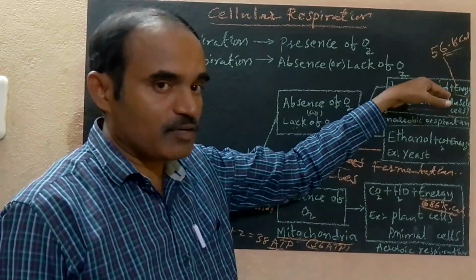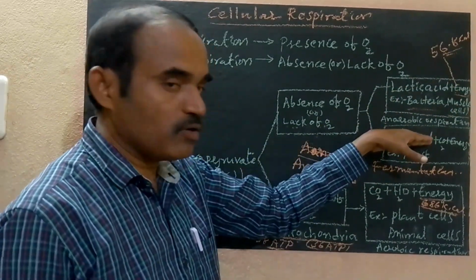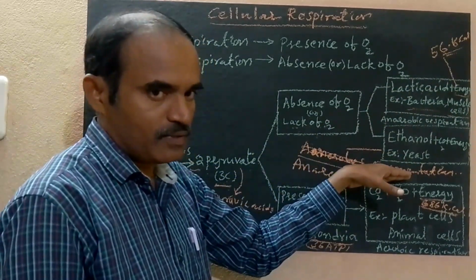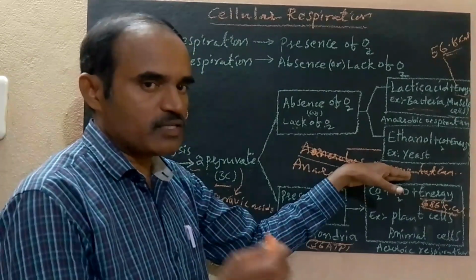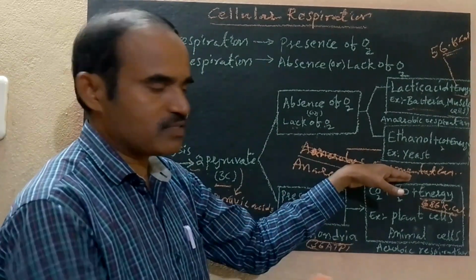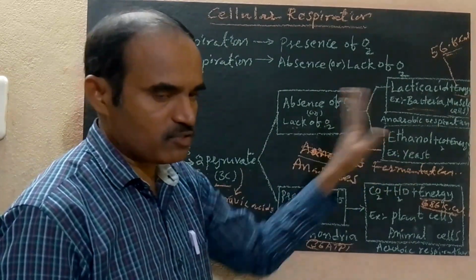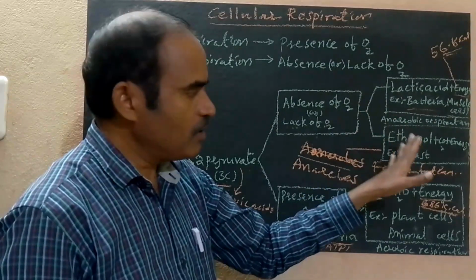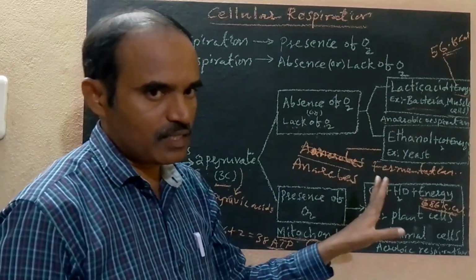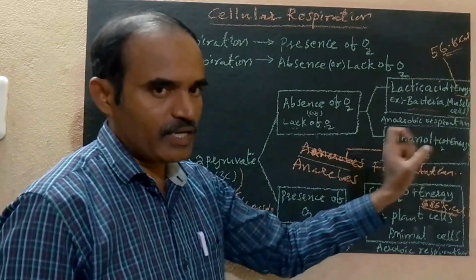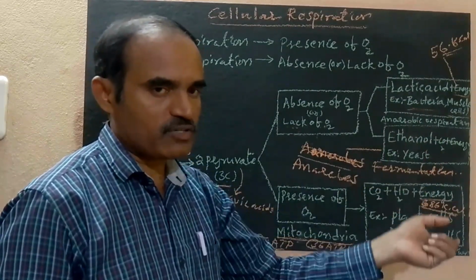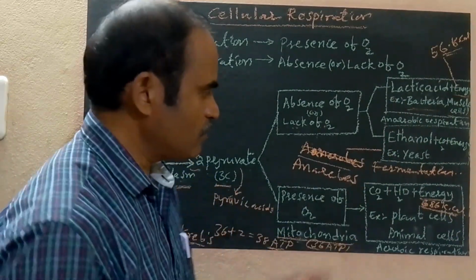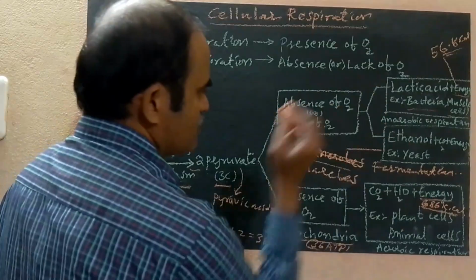This is one example of anaerobic respiration, and there is also the fermentation method. Conversion of sugars into alcohol with the help of yeast cells is called fermentation. It is also one example. Yeast cells play the main role in the formation of alcohol. So the best example is the yeast cell.